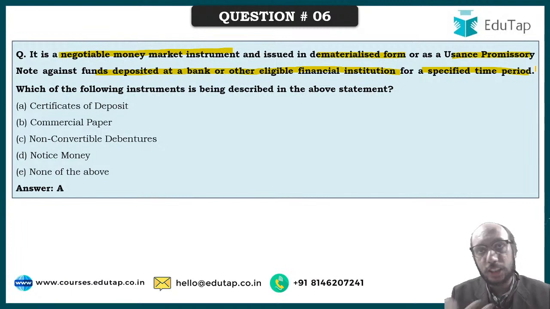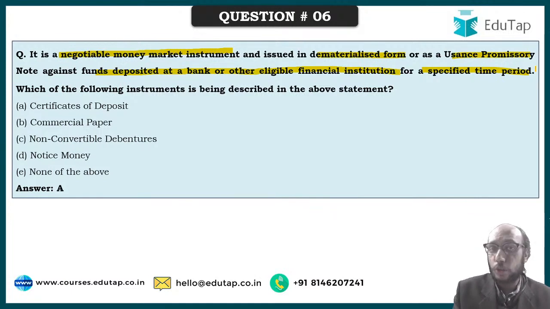You will come across such things when we talk about finance. Now, based on this definition, we should be able to identify that this definition is not talking about commercial paper, it is not talking about NCD, it is not talking about notice money, but it is talking about certificate of deposit. And why did I ask this question on certificate of deposit? Because RRBs have been given the permission to issue certificate of deposit.